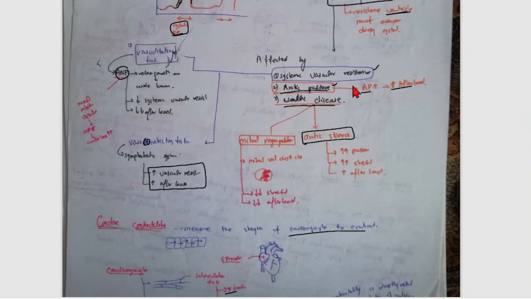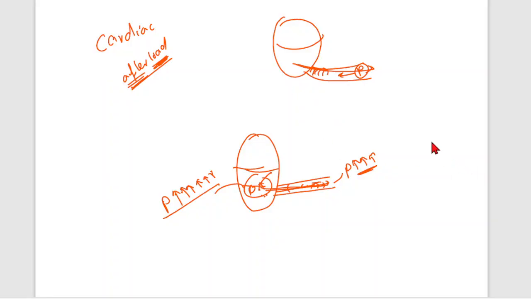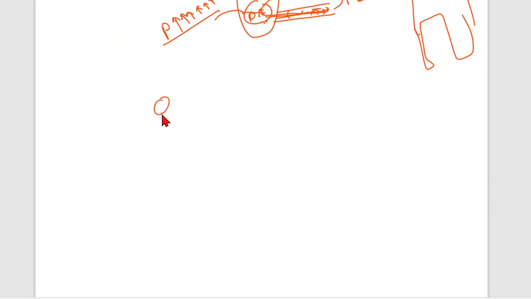So first of all, aortic pressure: when the aortic pressure increases, the afterload also increases. This is a simple mechanism. Now the systemic vascular resistance: for example, your body has arteries, veins, etc. All things are present in your body.